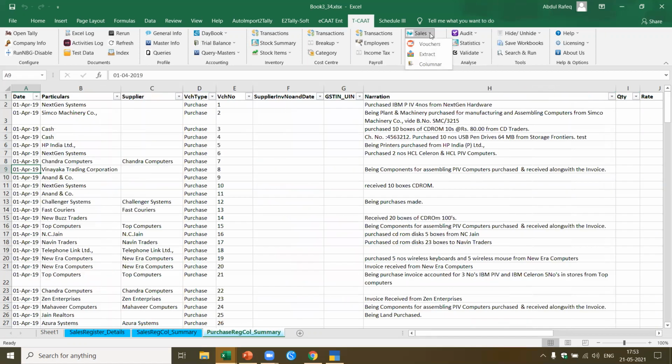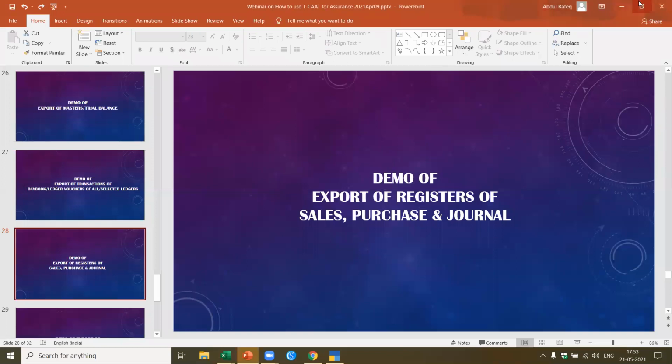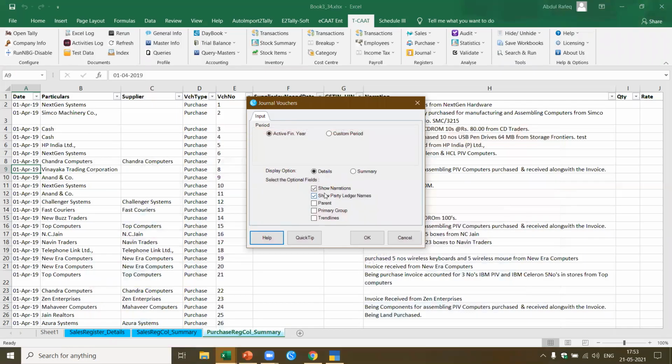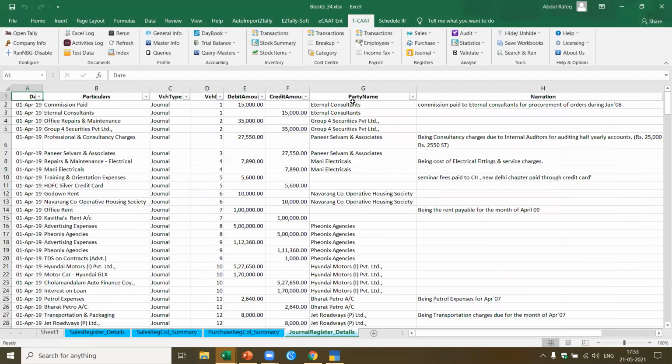Now here, let's say this is what you've seen. Similarly, I want journal vouchers. Here I can click on journal. I say journal vouchers. Now I got this show party. Here also I want with the parent. Now the important thing is when you add parent, I think you can do analysis at a completely different level, because you can analyze as per the parent and pick up the exceptions or irregularities.